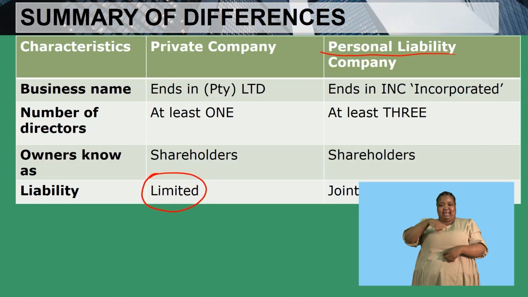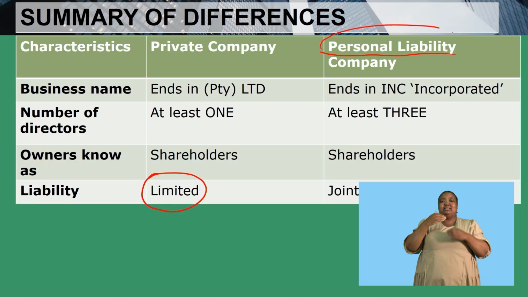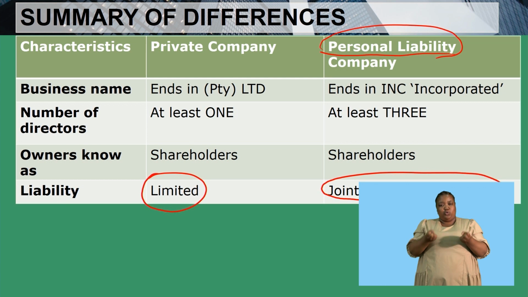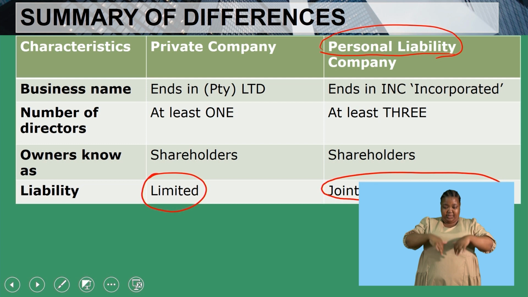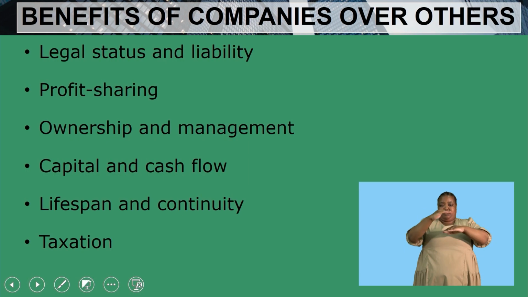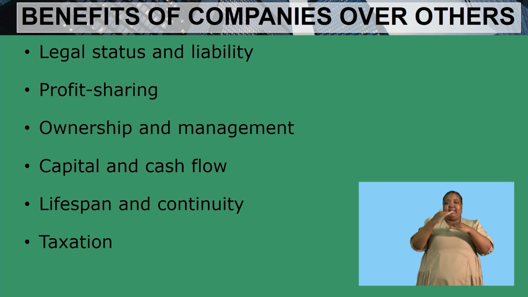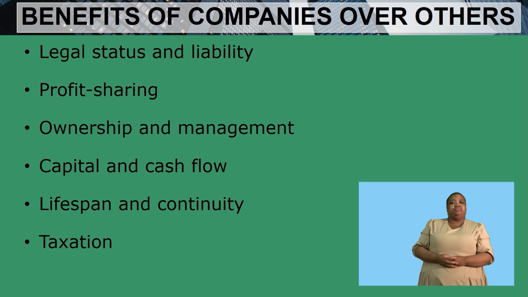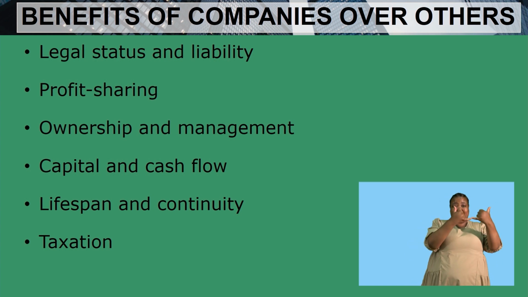But when we talk about a personal liability company, the word personal liability already tells you that the shareholders are liable for the debts of the business, which means that they have what? Unlimited liability. Now let's look at the benefits of having a company over all the other forms of ownership.